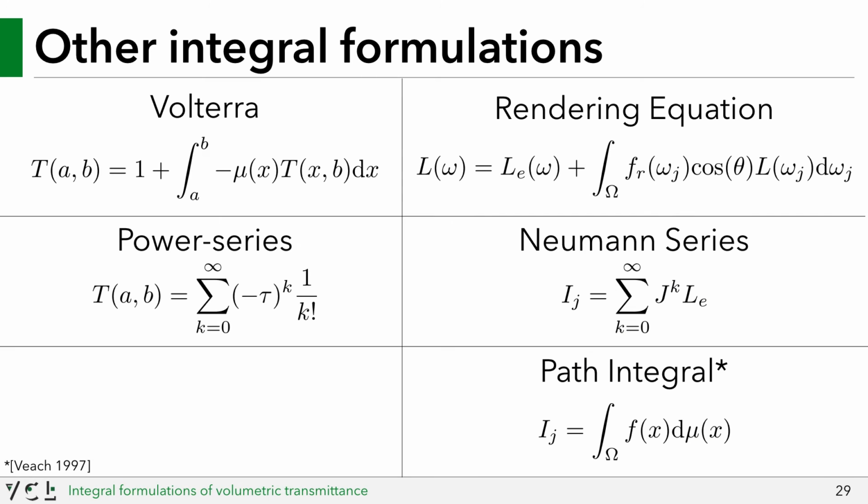In addition to the Neumann series, there is the well-loved path integral formulation for light transport. And similarly to how it is derived, you can merge all path lengths into the same space in the context of transmittance estimation to reach our hypercube formulation of transmittance.